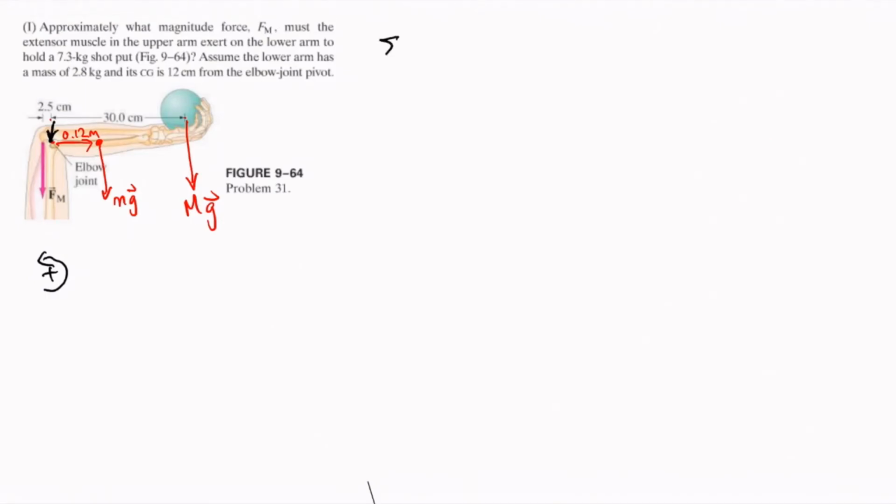So if we sum all the torques with respect to that axis of rotation, beginning with the extensor muscle, it gives a counterclockwise rotation with respect to the axis of rotation. So that means that the torque produced by the extensor muscle is positive. The extensor muscle is 2.5 centimeters from the elbow joint. So we have positive 0.025 meters times F sub m.